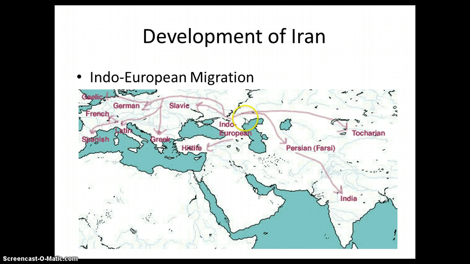Because they came from the Indo-European people, they are not of Arab descent. And again, because they came from the Indo-European people, who, as you notice, spread all over Europe, their key physical characteristics of the Persians are that they have lighter skin and have more European features.